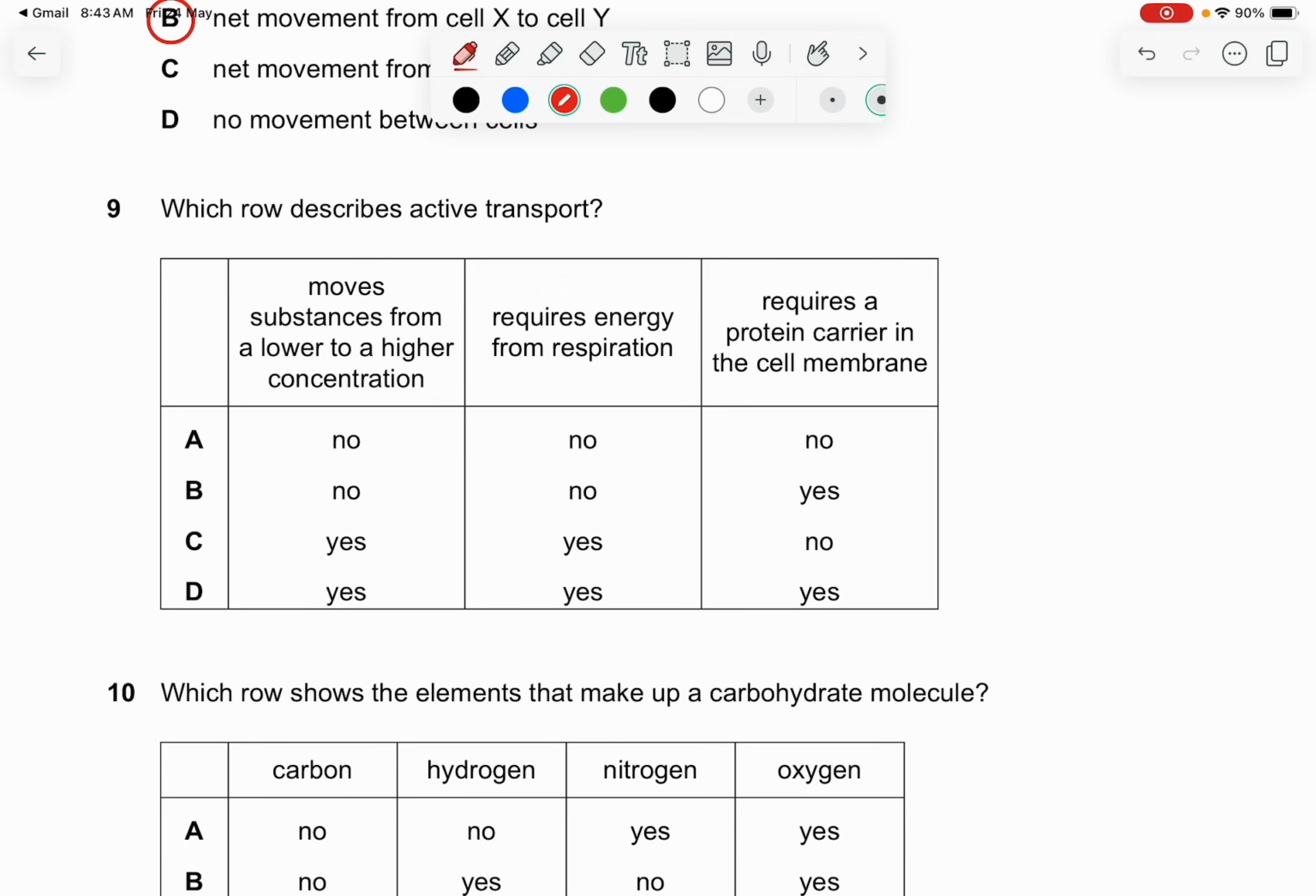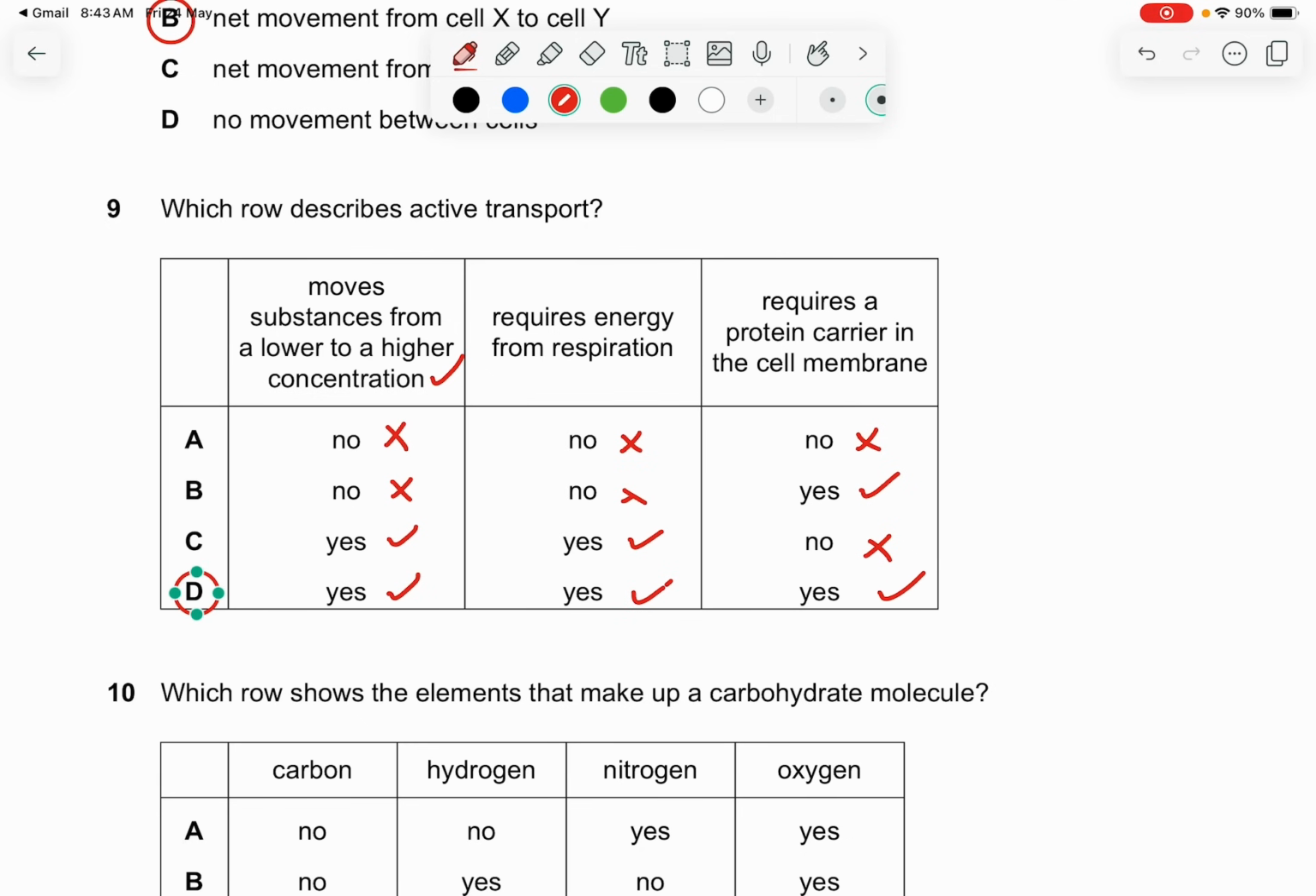So the movement of substance from a lower to higher concentration, also known as against the concentration gradient, is correct for active transport. So A and B are out already. Requires energy from respiration. So yes, they need. So this is out. And requires a protein carrier in the cell membrane. Yes, they need also. So this is out. Correct. So the answer for this question is D.